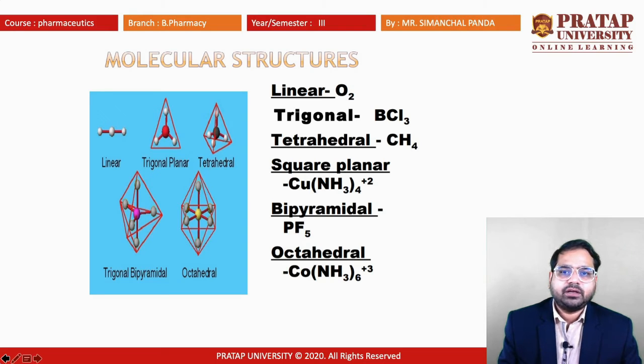The tetrahedral has 4 different spatial arrangements with one central atom forming the bonding. The square planar we can see here, then bipyramidal, octahedral. So depending upon the molecules or atoms being attached with the metal ion to form the complex, the coordination number changes.